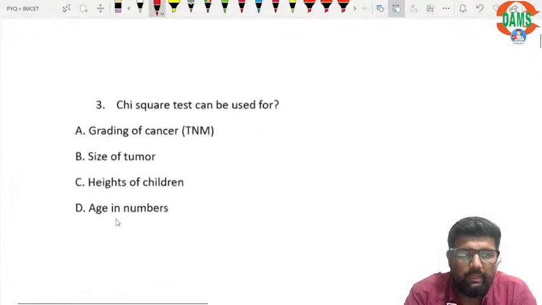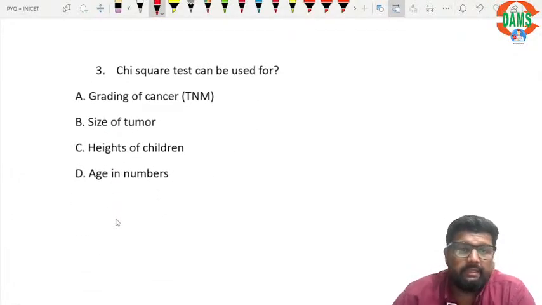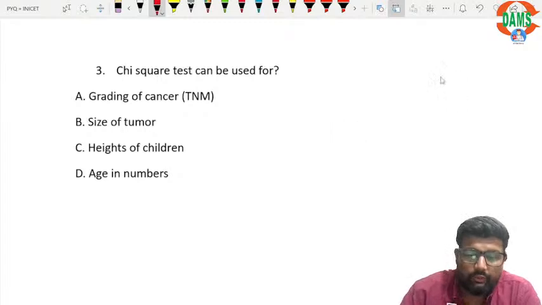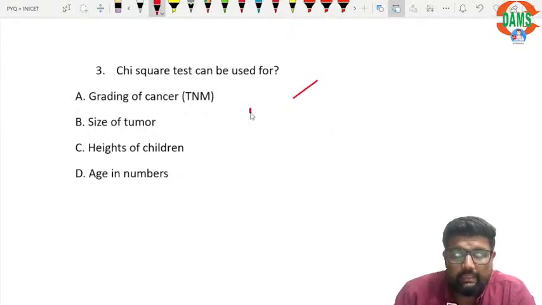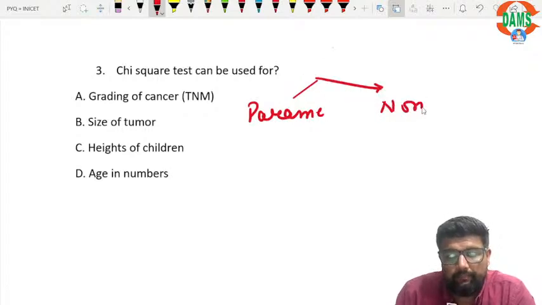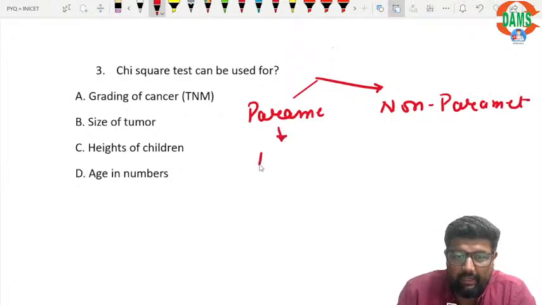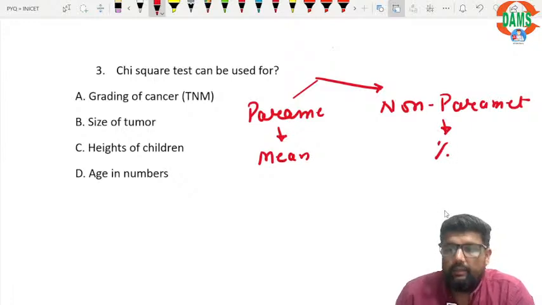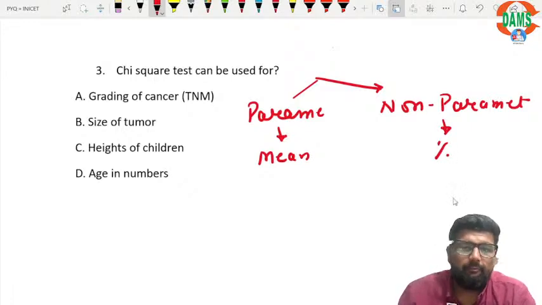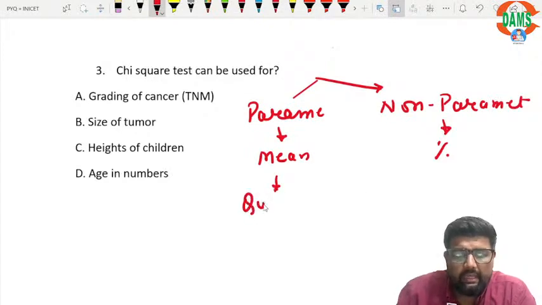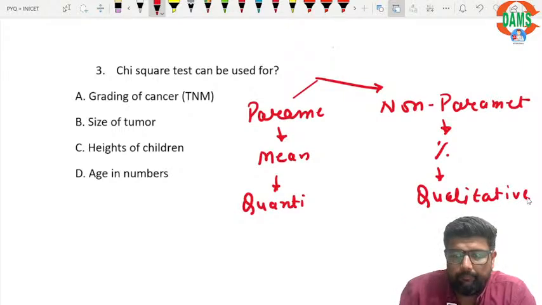Now next question is, chi-square test can be used for. So I was telling you there are two tests, parametric and non-parametric. Parametric is used when we have mean, and non-parametric is used when we have percentages. I can say this is used for quantitative data and this is used for qualitative data, right?